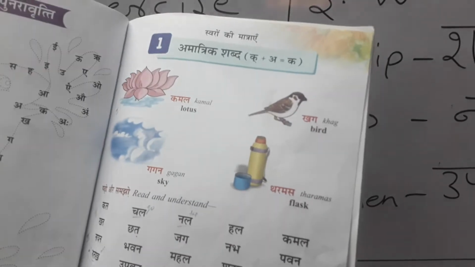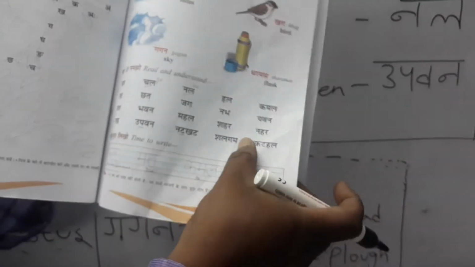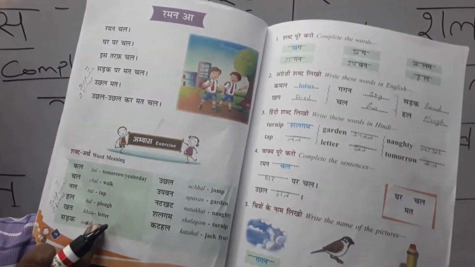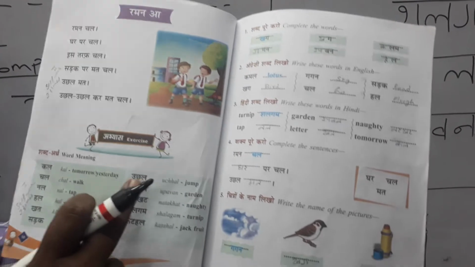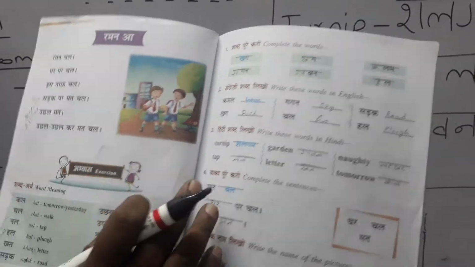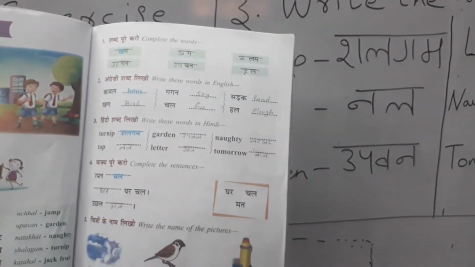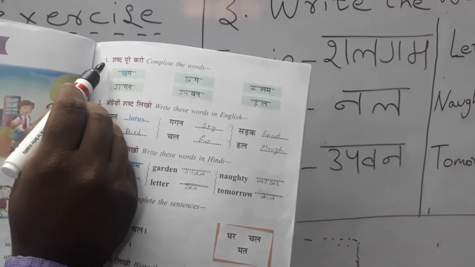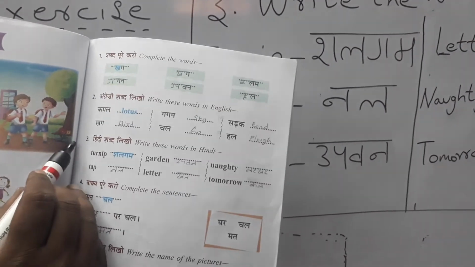We finished page number 9 with the pronunciation of these words. Next we finished Raman A, this conversation. Meanings also we did in online class as well as the pre-recorded video two times. Today we are on page number 11. So today we are going to do part 1, 2 and 3.